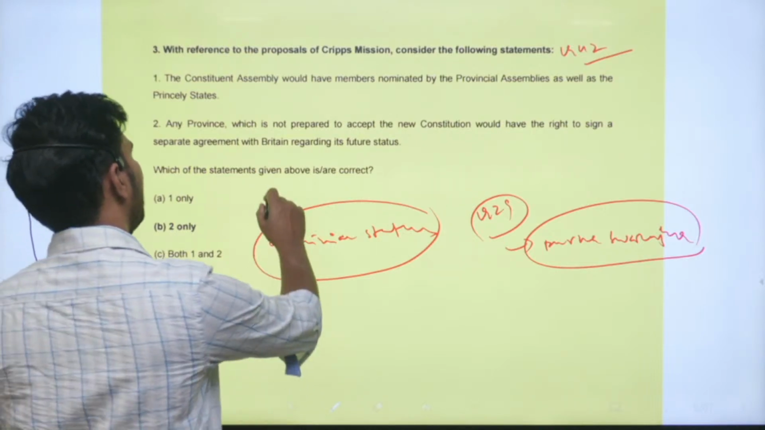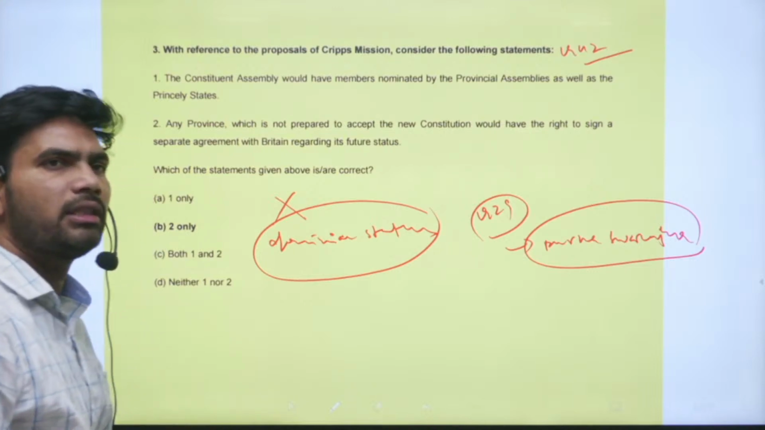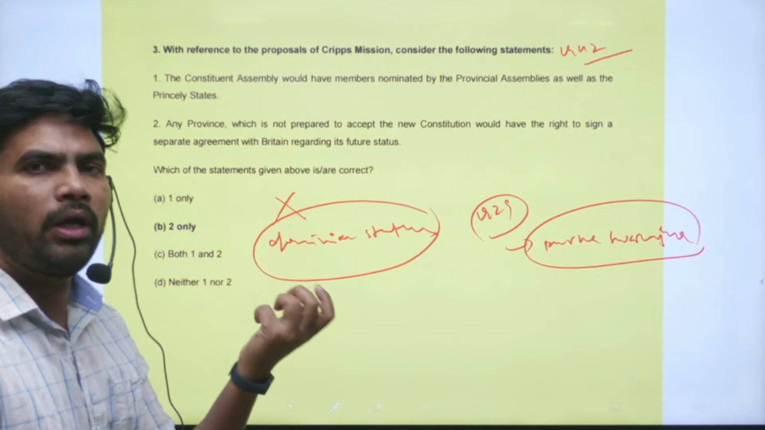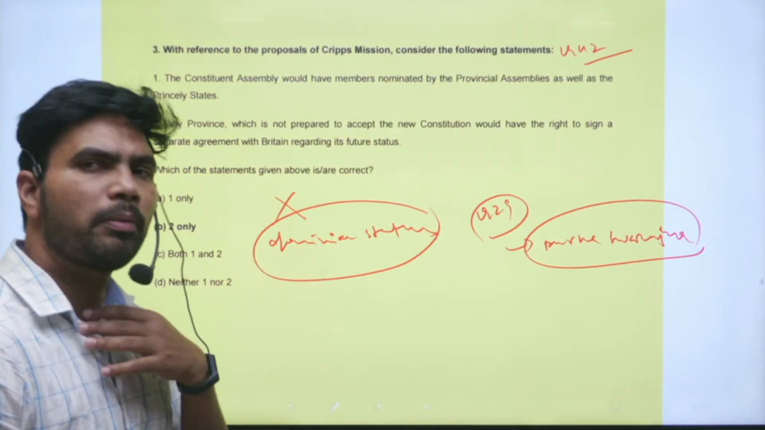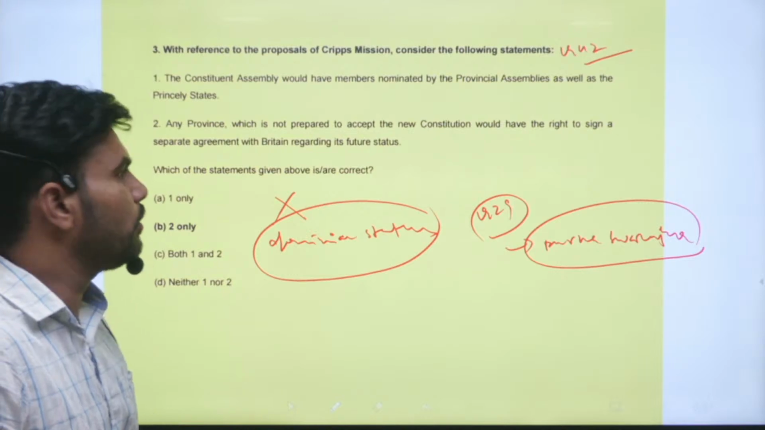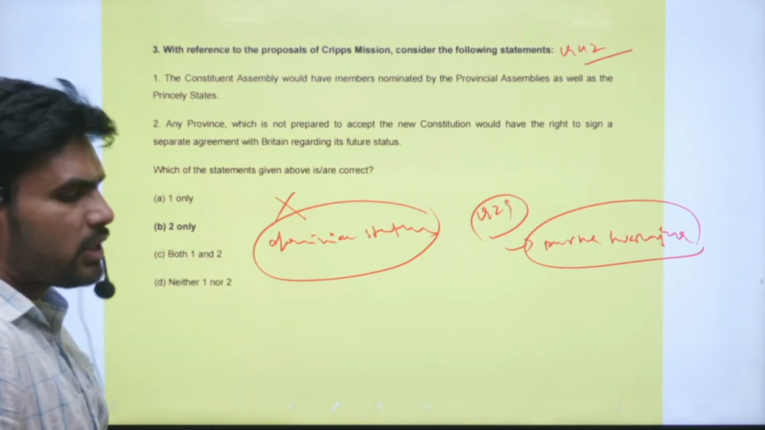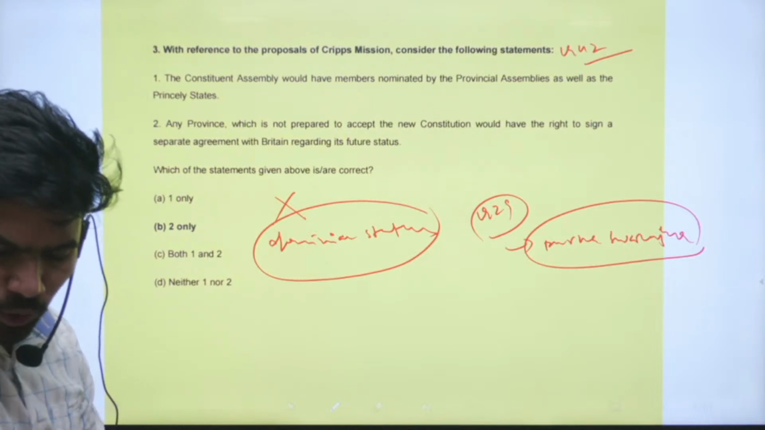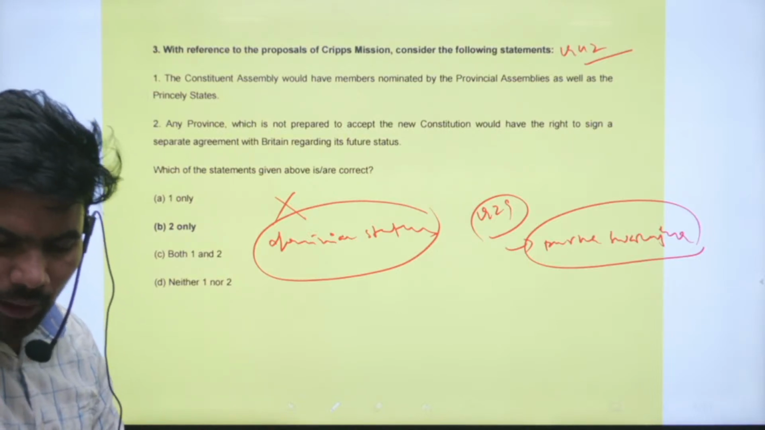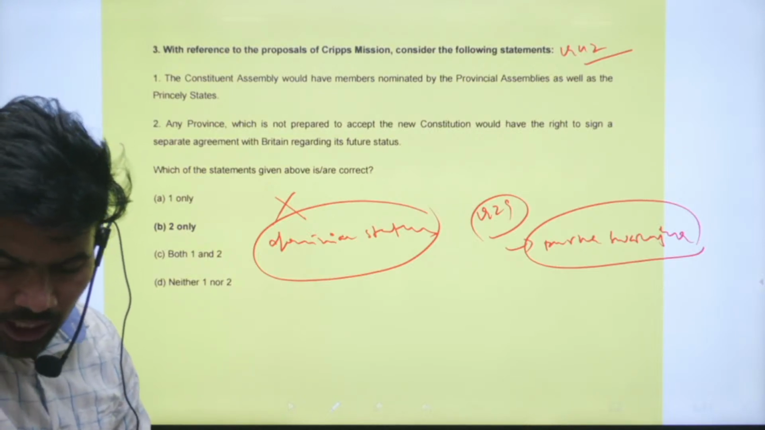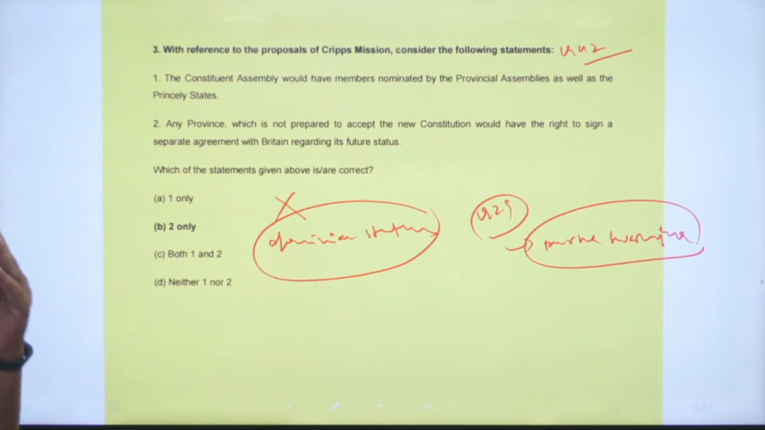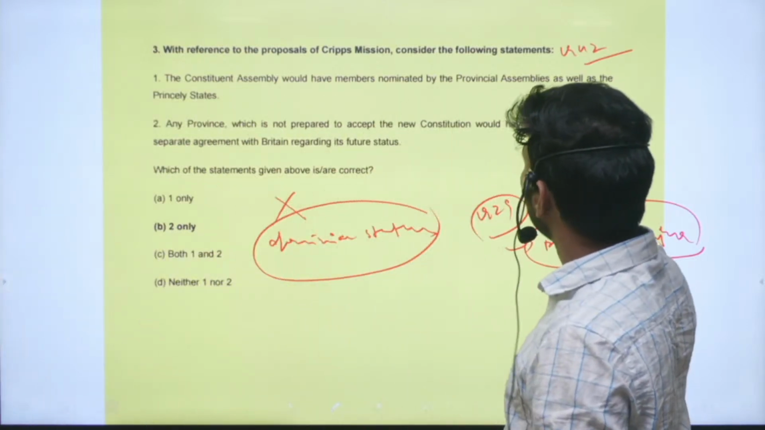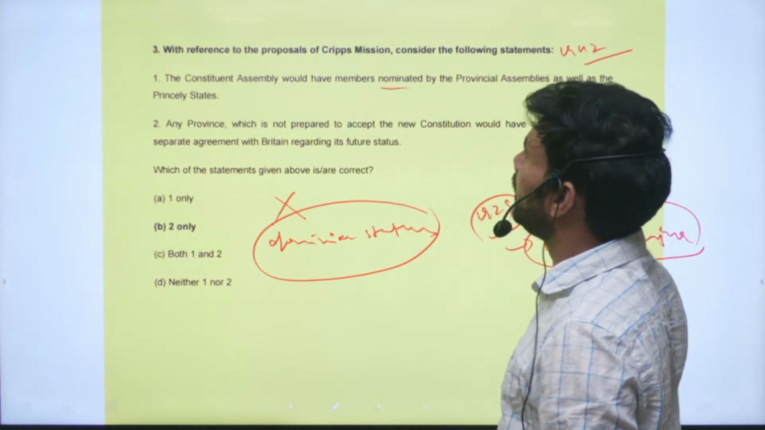So this was outrightly rejected by the national leaders, including Mahatma Gandhi and Jawaharlal Nehru. They made famous statements with respect to the Cripps mission. It was a complete failure, you know very well. Alright, so now we will see the statements. Statement 1: The Constituent Assembly would have the members nominated by the provincial assemblies as well as the princely states. This statement is partially correct. So nominated members will be there from the princely states.